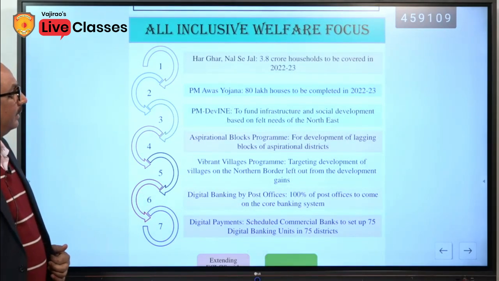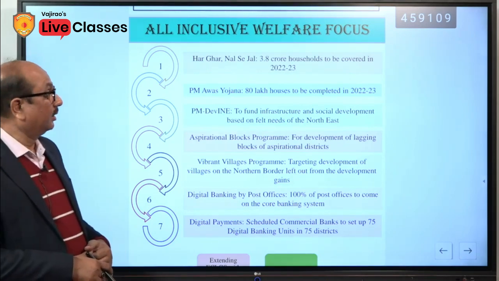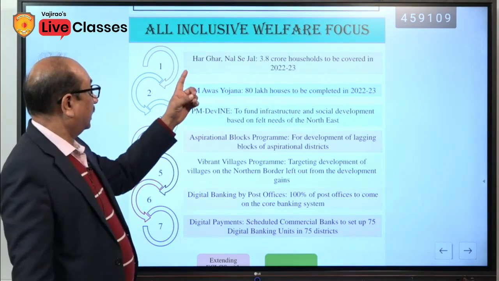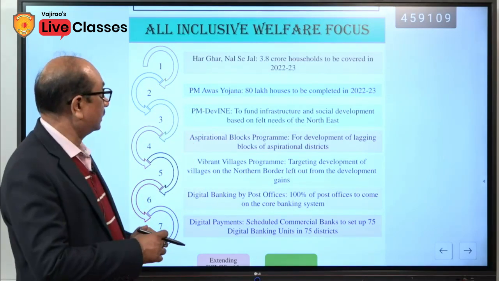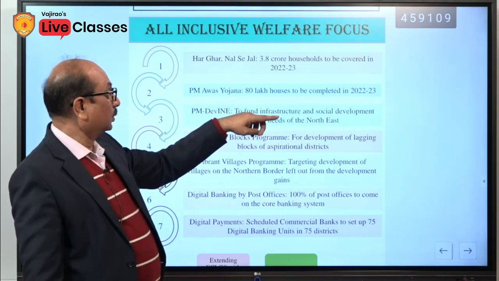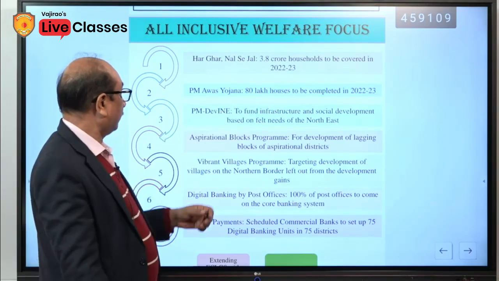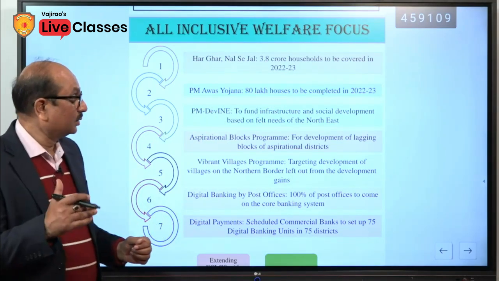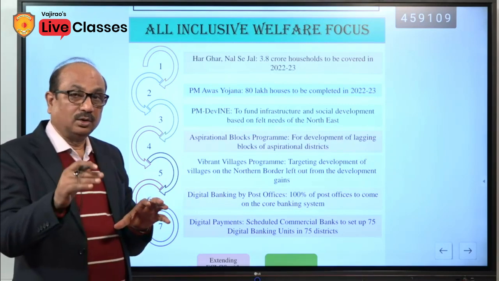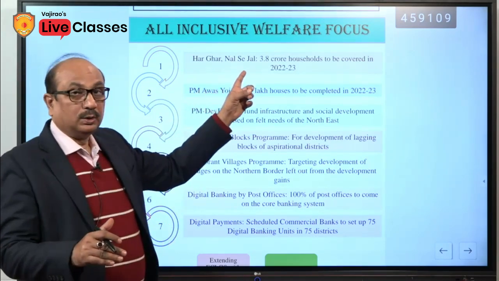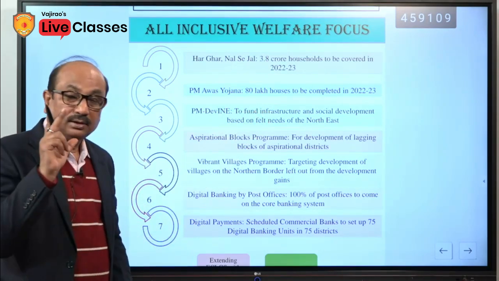All inclusive welfare focus, in the very beginning it was mentioned, all inclusive welfare focus. Har Ghar Nal Se Jal, it has already started. Jal Shakti mission, 3.8 crore households to be covered. This is the figure for the next year, 22-23. PM Awas Yojana, 80 lakh houses to be completed in 22-23. These are the targets of the government for inclusive growth in the next fiscal year 22-23, and you need to remember it.